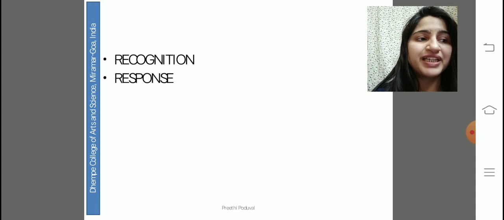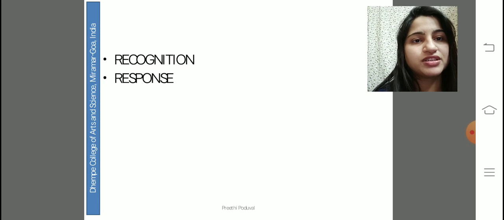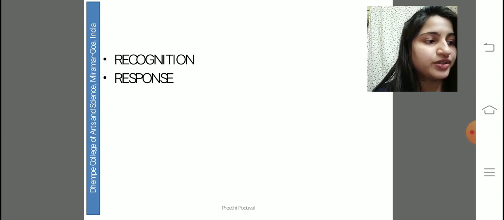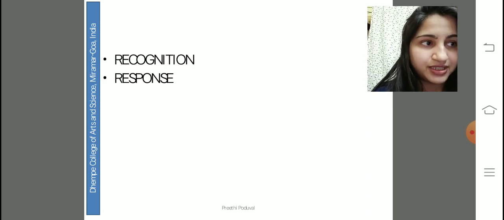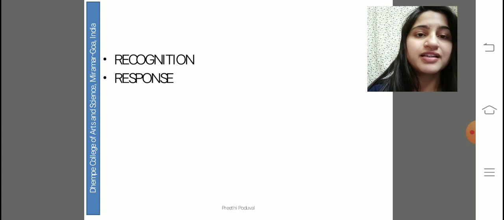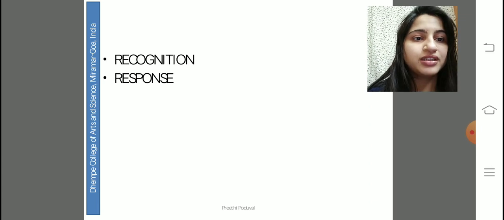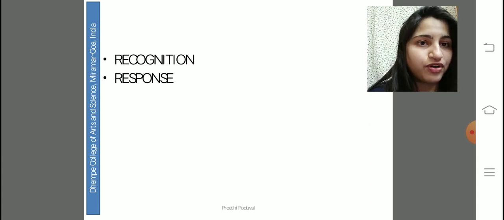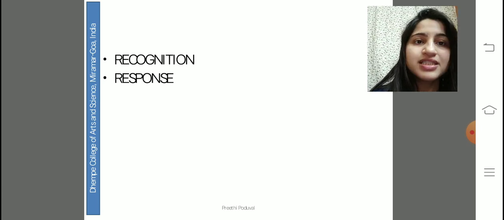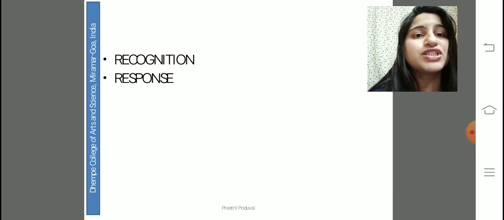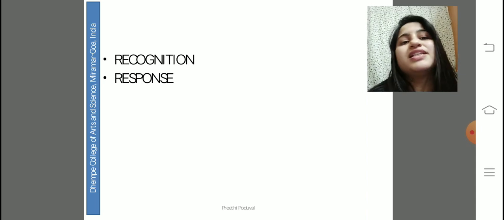The two main factors which deal with immunology are recognition and response. Recognition is basically based on specificity, and it recognizes the subtle chemical differences between the antigens, because of which it helps in distinguishing one foreign pathogen from the other. Also, you can discriminate between self and non-self molecules. Based on this, an appropriate response is generated, which is the whole essence of immunology.